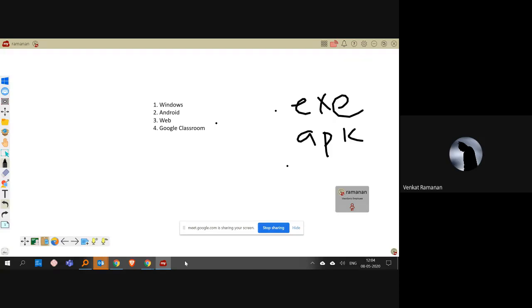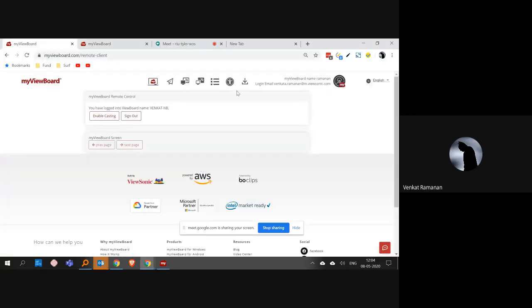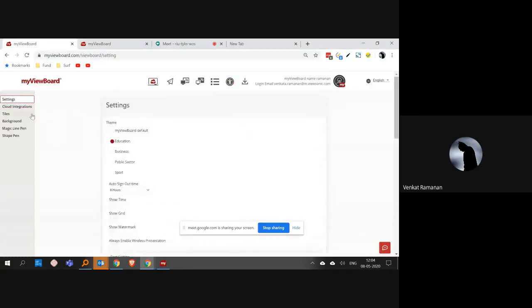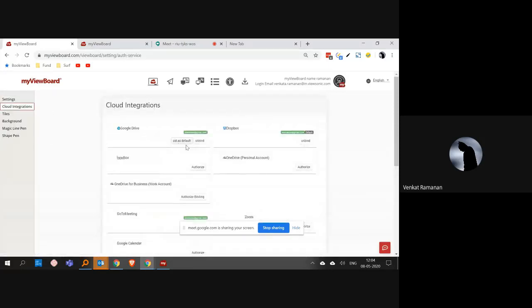So just like an email. That's why we have called it Follow Me AI. So here, as you can see, cloud integrations, you can integrate any of the 5 different cloud storages. One is Google Drive, Dropbox, Box, OneDrive, personal account, or if your school has a business account or a work account, you can also integrate that.